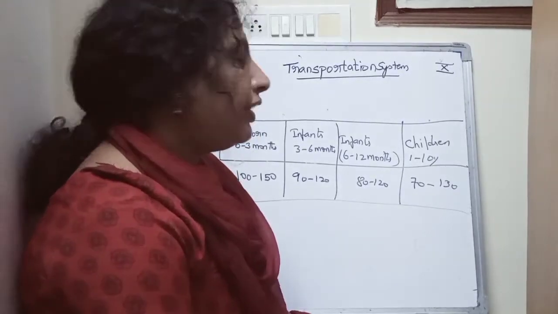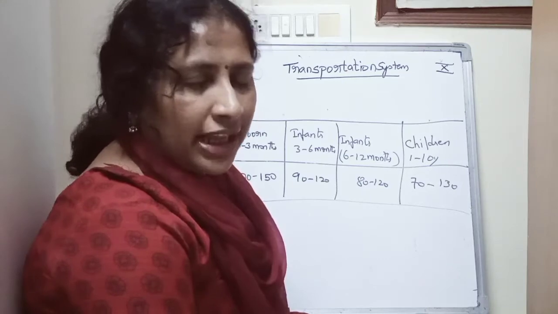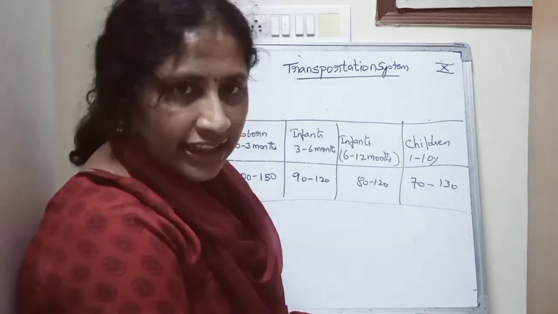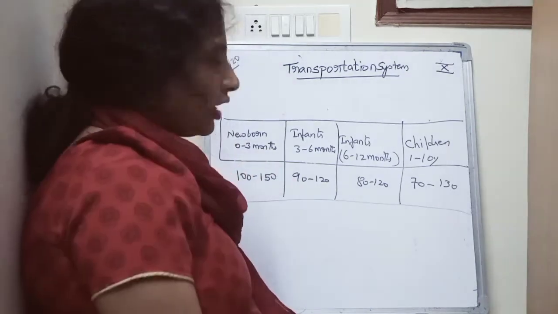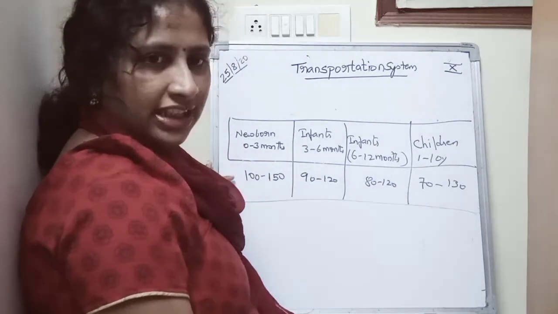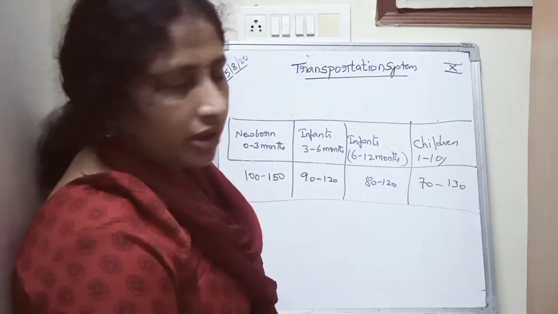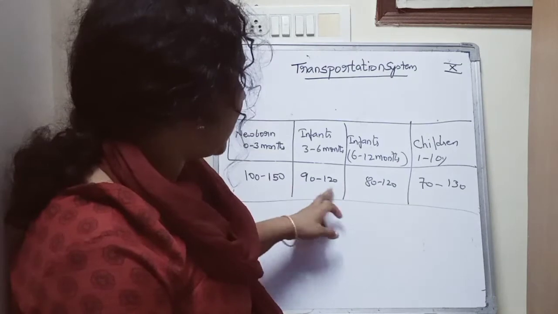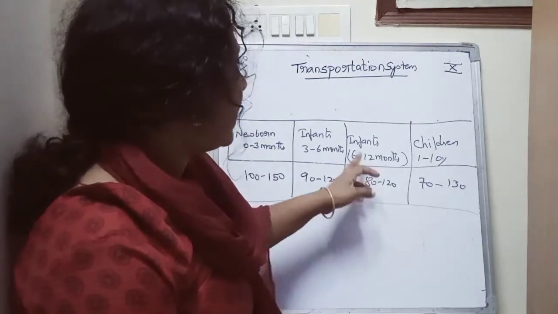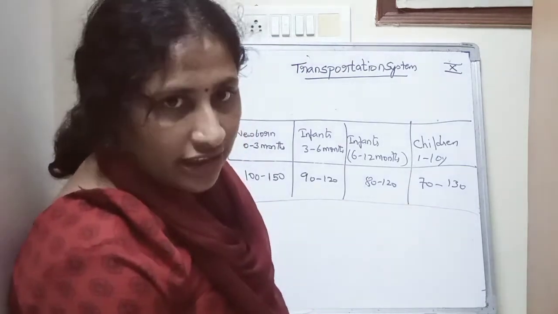Okay, now if you see the pulse rate of different persons, a newborn, 0 to 3 months baby will have a pulse rate of 100 to 150, infants 3 to 6 months will have 90 to 120, and infants 6 to 12 months will have 80 to 120.